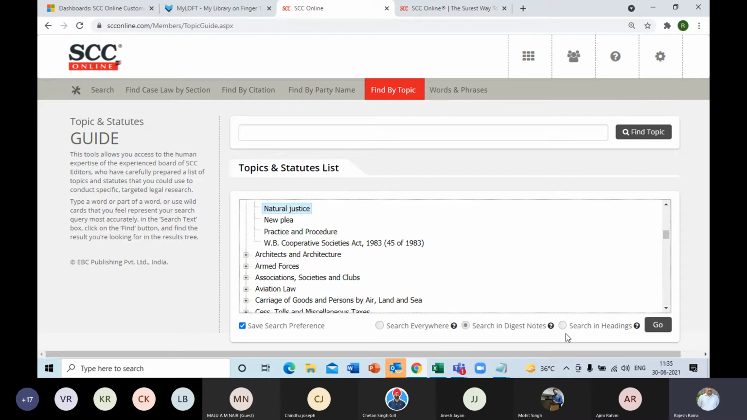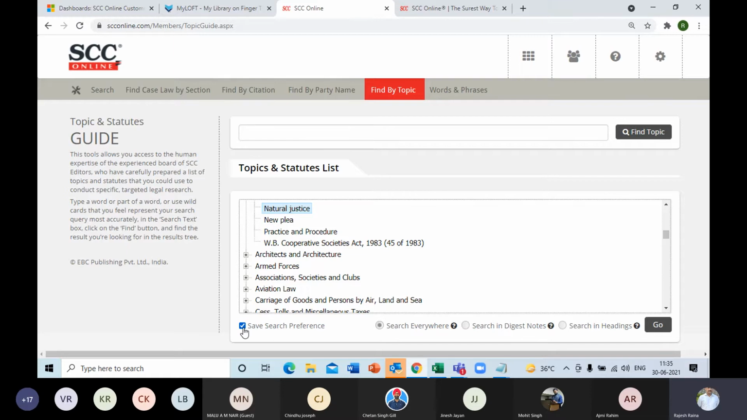searches I can perform. By default, it's set as search in digest notes. So it will search only in the head notes or the summary part of the Supreme Court of India. That's by default. But if you want it to be searched in the full text judgments of Supreme Court, High Court, Tribunal, etc., then you will choose the search everywhere option, the first option among the 3.